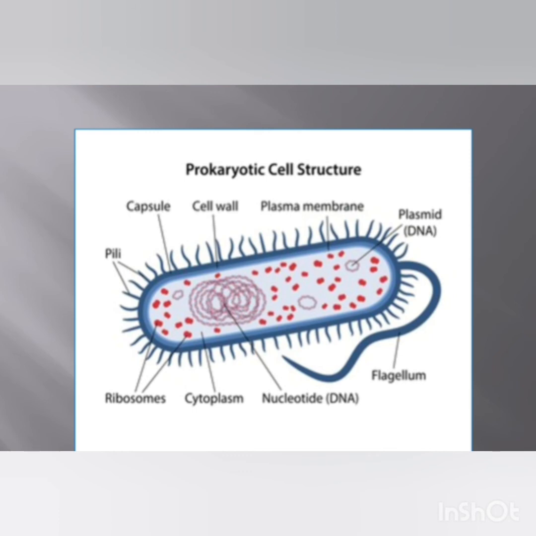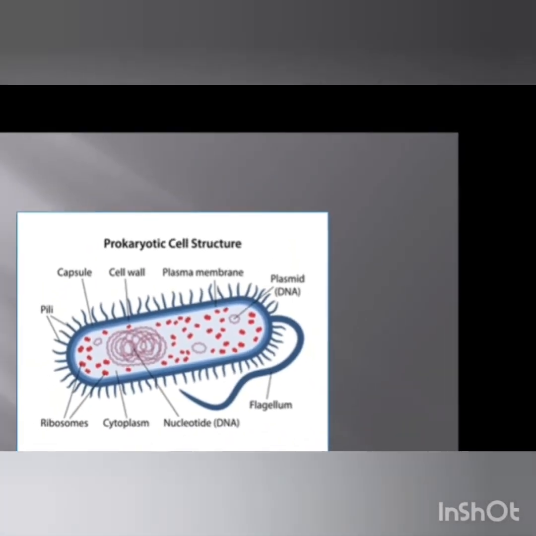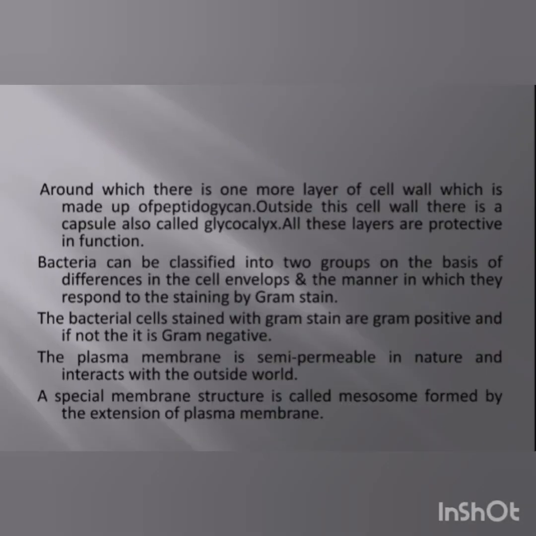Now bacteria can be classified into two groups on the basis of differences in their cell envelopes and the manner in which they respond to the gram stain. The bacterial cells stained with the gram stain are called gram positive, and if they are not taking that stain, they are the negative type, or gram negative bacteria.